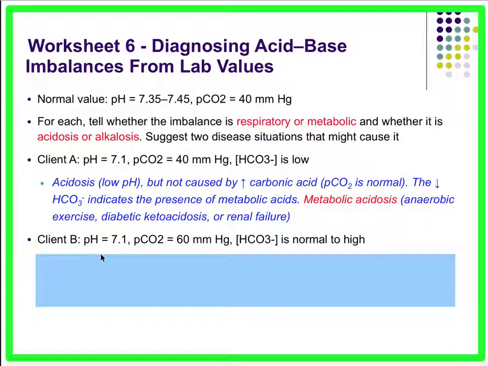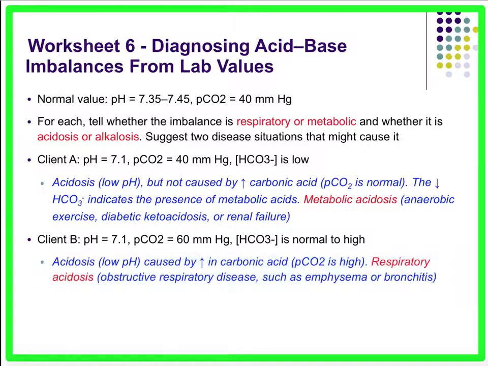In client B, his pH is also 7.1, so he's also suffering from acidosis, but his partial pressure of CO2 is 60 millimeters of mercury. So what we see is he has more CO2 than normal. And so all of that CO2, remember, we already know that CO2 in the body is equal to acids in the body. So it makes sense that he probably has respiratory acidosis because his respiratory system is not working like it should. It's retaining more CO2, and that is why he is acidic. So what could cause that? Obstructive respiratory disease like emphysema or bronchitis, where you can't exhale and eliminate the CO2 like you normally should. And that's it for this chapter.